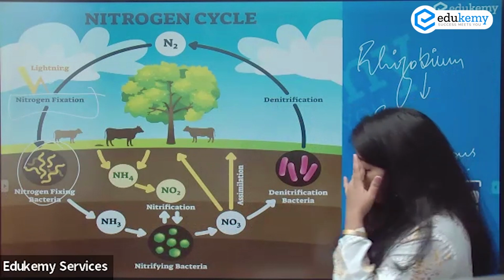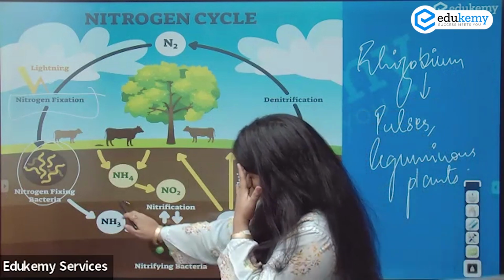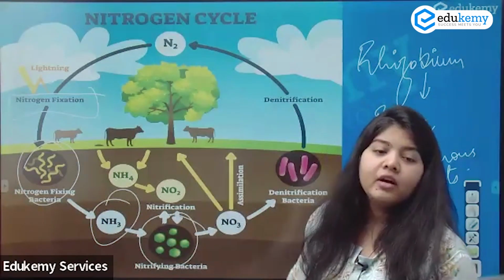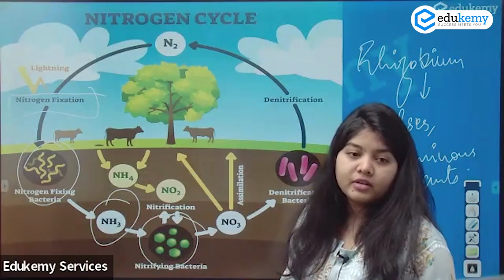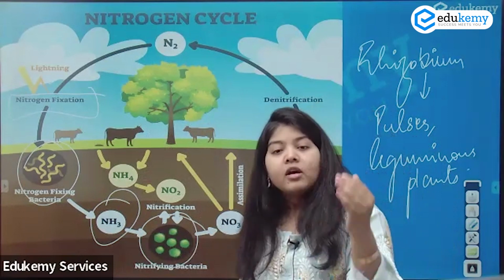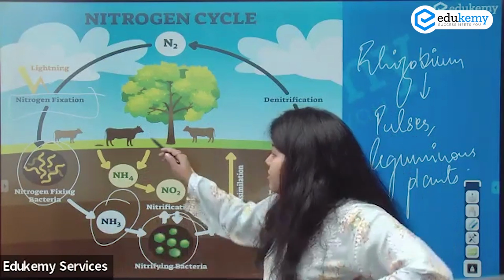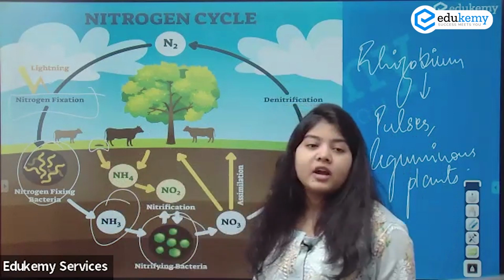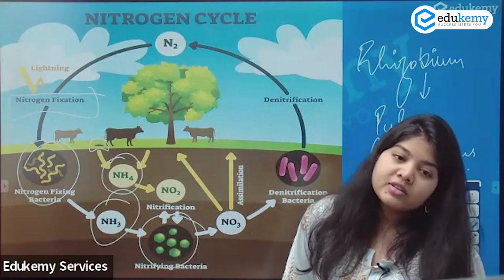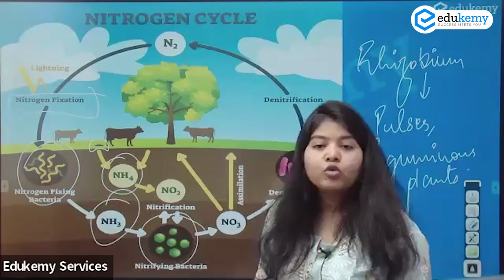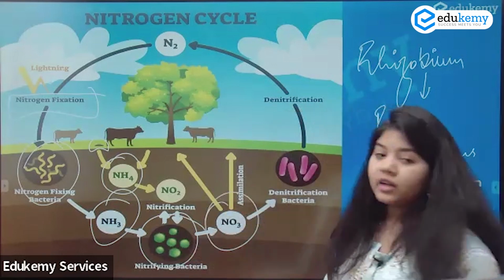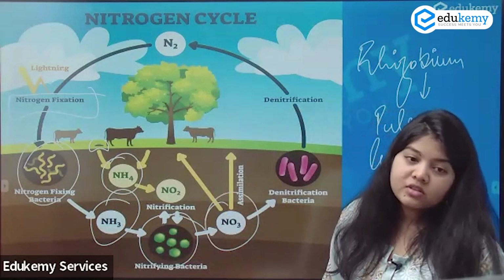And here it converts it into ammonia, with further nitrifying bacteria providing it in the form of nitrates, and then it is taken up by the plants, and from the plants it is then passed on to the animals. Now animals, in the form of their excreta or dung, again provide ammonium, which is then converted into NO2, which is used. All right, so I have NO3, which is extremely important.